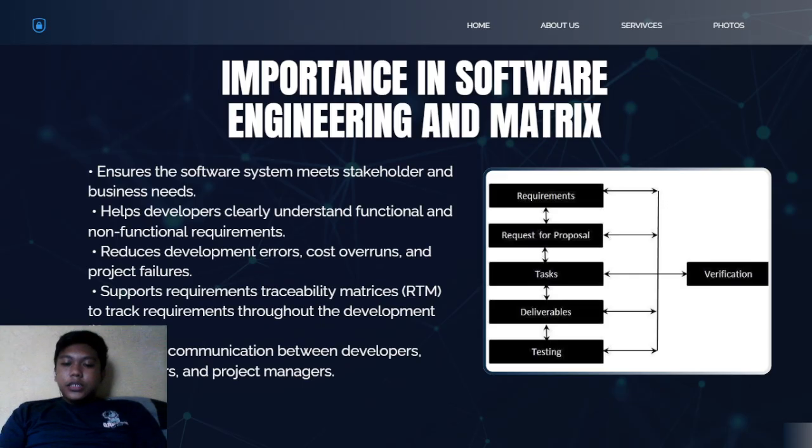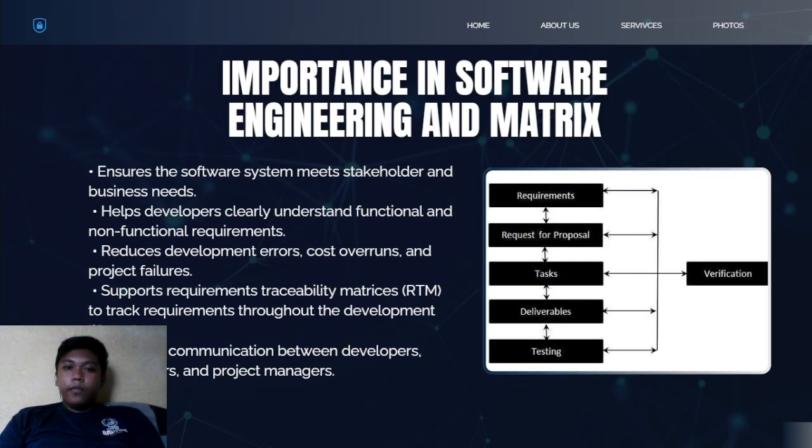Requirements engineering plays a crucial role in software engineering and is closely connected to tools such as the RTM, or Requirements Traceability Matrix. Okay, so these are the importance of requirements engineering and the matrix.